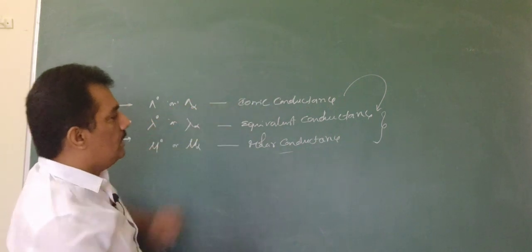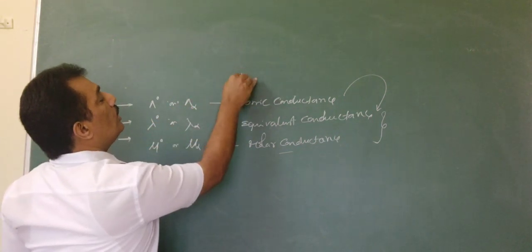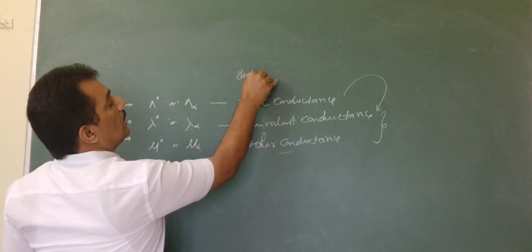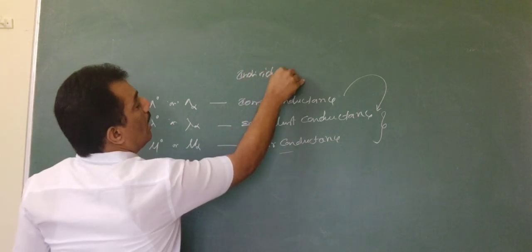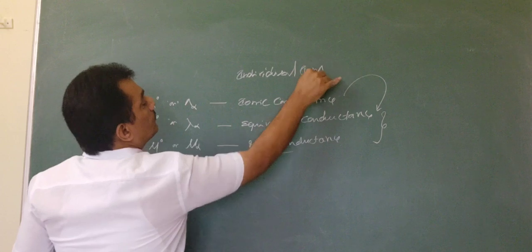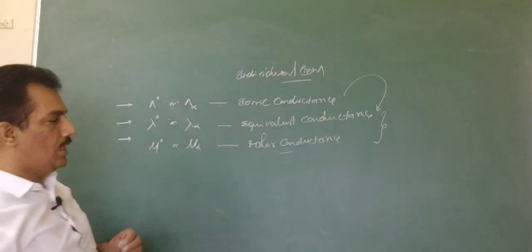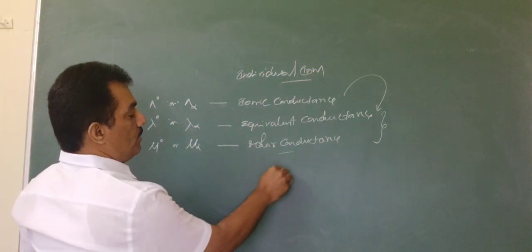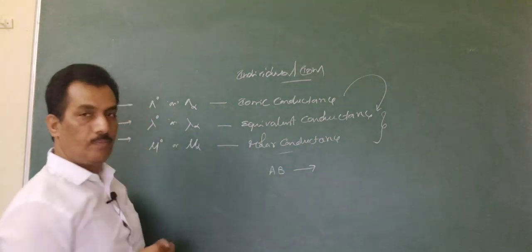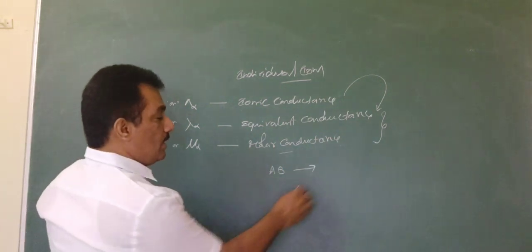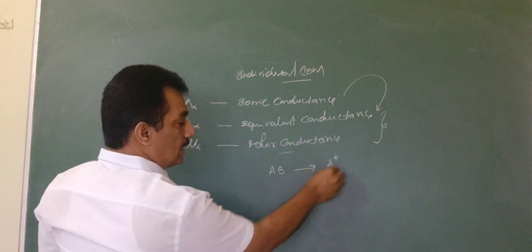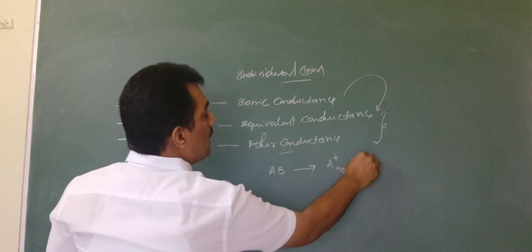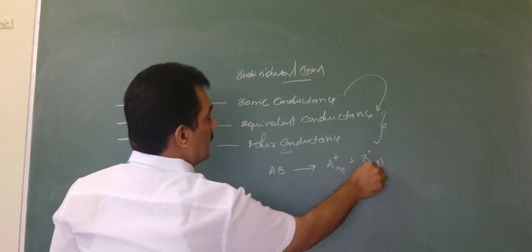Ionic conductance is related to individual ions. Say, for example, an electrolyte AB is taken. In this AB, A plus has its conductance and B minus also has its conductance.